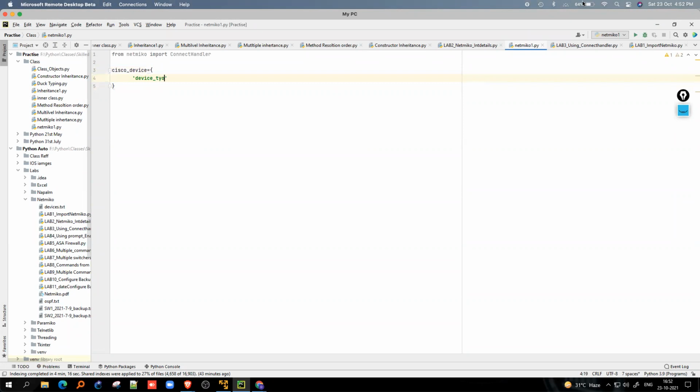So it will take time, but not until the end. By the 6th or 7th class, you will be able to deal with this particular code. Now this is the device type. What type of device am I using? It is a Cisco device, Cisco IOS.